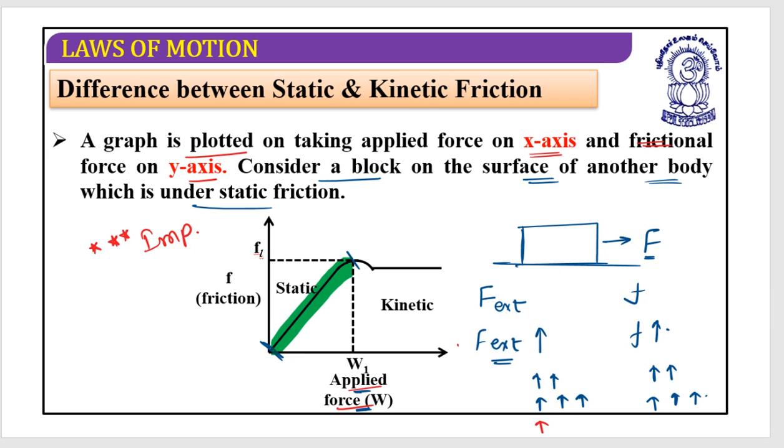If I increase the external force beyond a certain point, the static friction vanishes and kinetic friction starts. So this is the limiting friction, the maximum value of static friction. From now onwards it is moving like this.